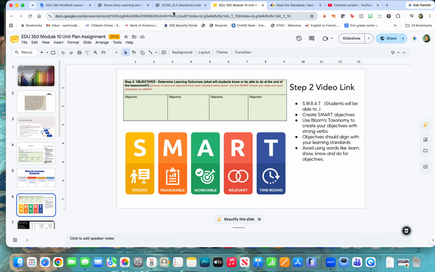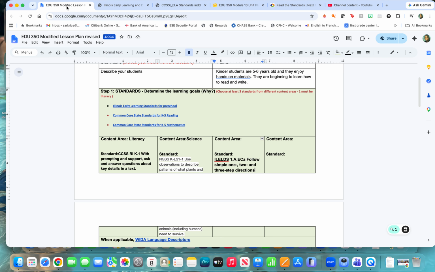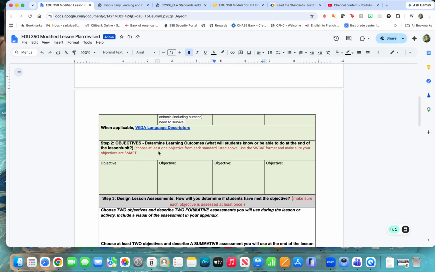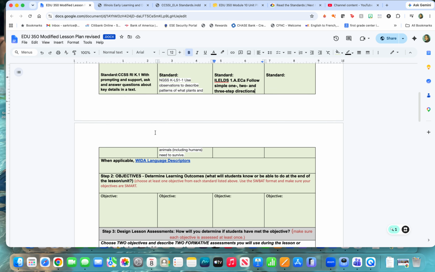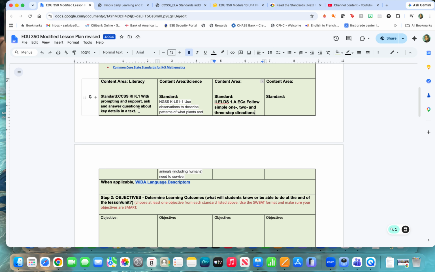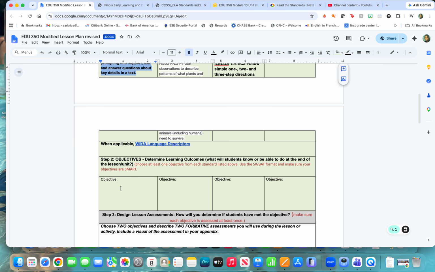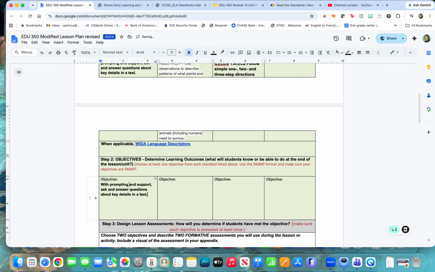Now to do step two are your objectives. So you should have at least one objective from each standard listed. So for example, if this is my standard, ask and answer questions about key details in a text.